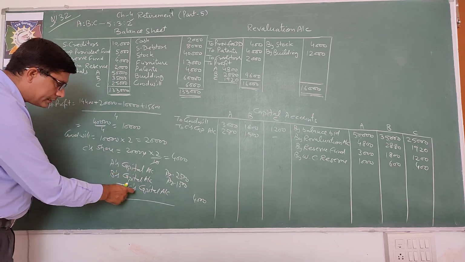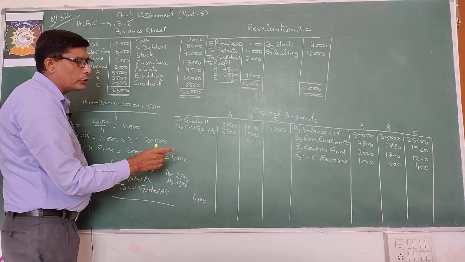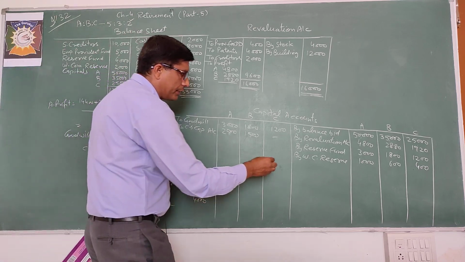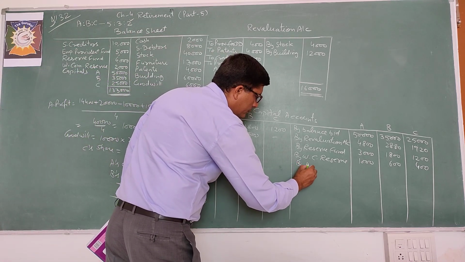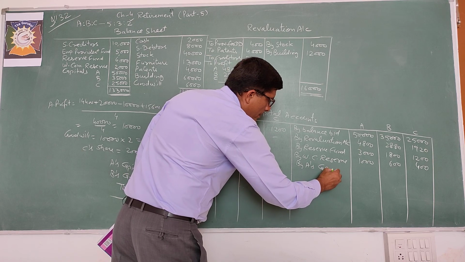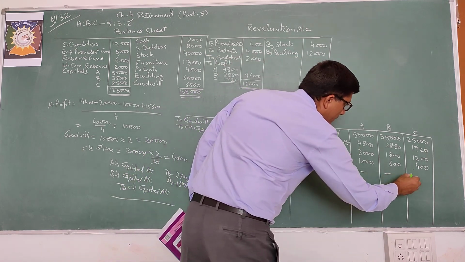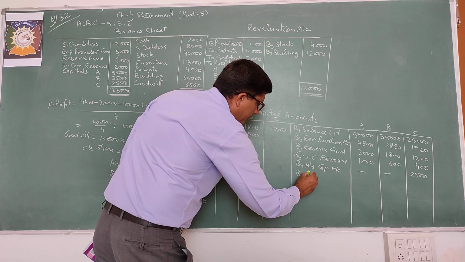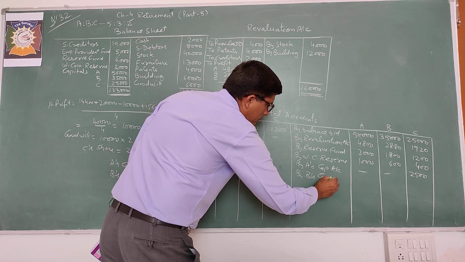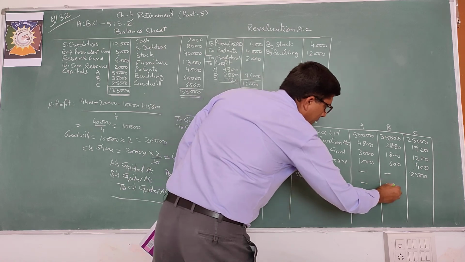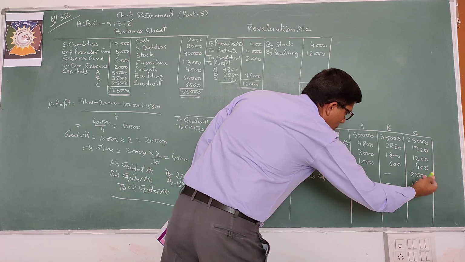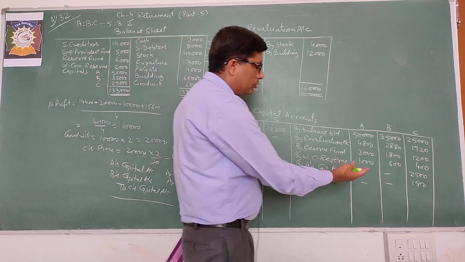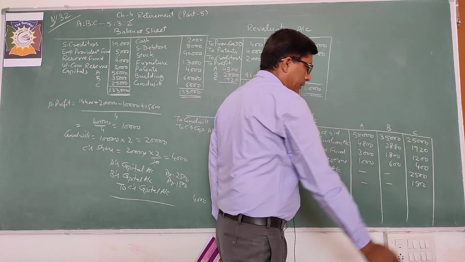And in the same entry, C's capital account is credited by 4000, so you will record to the credit of C by A's capital 2500 by B's capital 1500. So total C's capital account is credited by 4000, so you have to record 4000 to the credit of C.